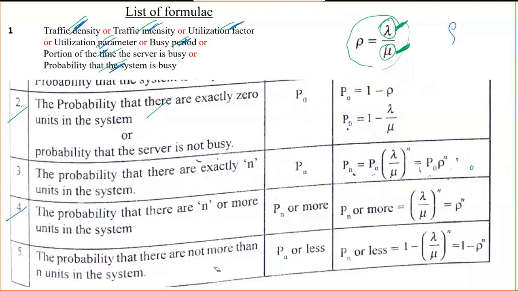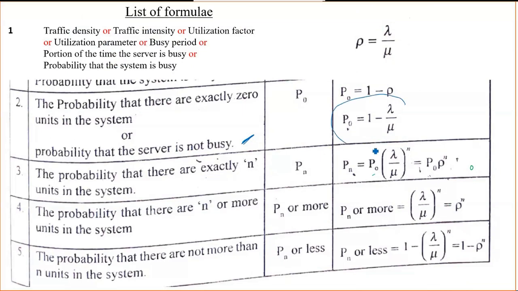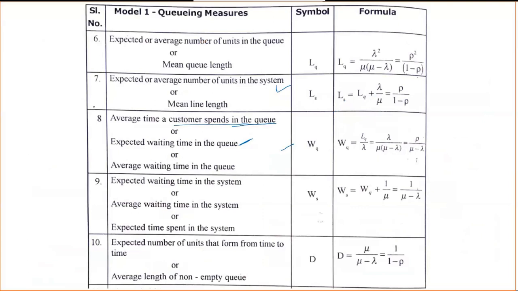Whoever is giving the service is free at that time. Probability that the server is not busy, this one, P naught, they ask. These three values they ask, so you need to find the values and write them.